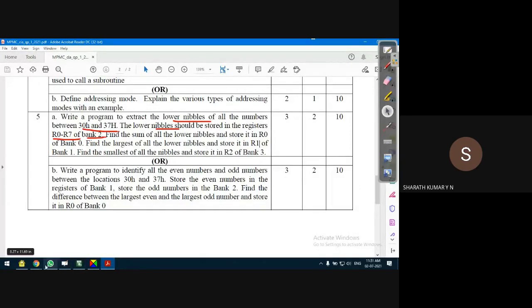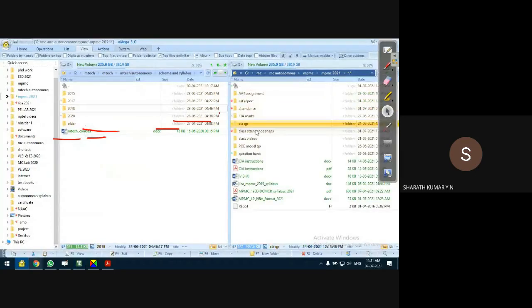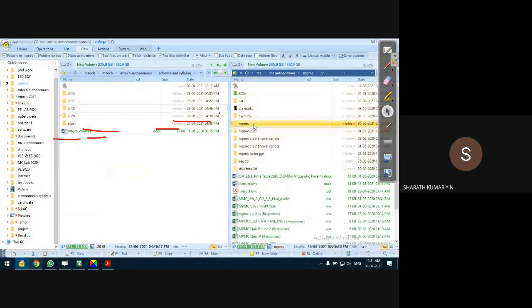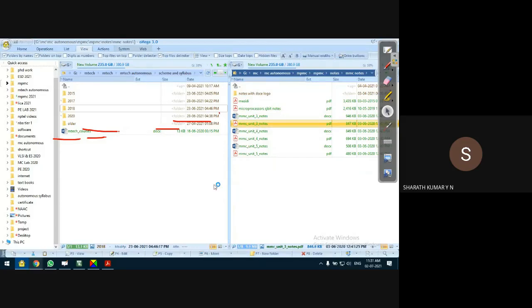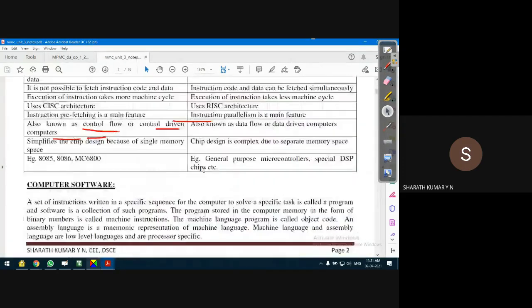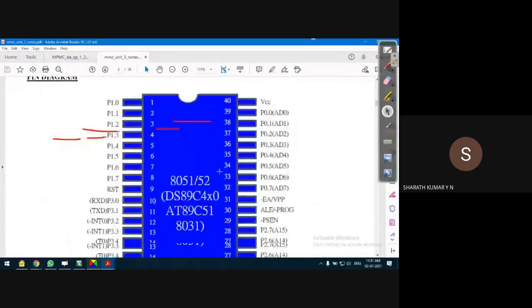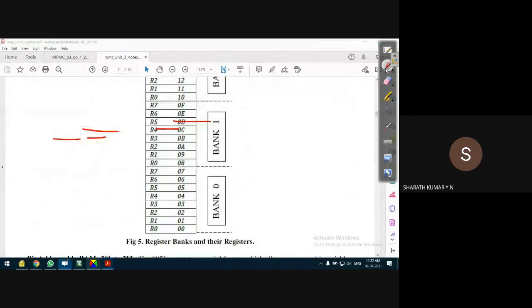I need to check the address. Let me open R1 of bank 1. R1 of bank 1 will be 11H. Just a second, I'll open the memory address, register bank locations. Okay, fine. So this is R1 of bank 1, and the address for R1 of bank 1 is this one. R1 of bank 1 is 09H.